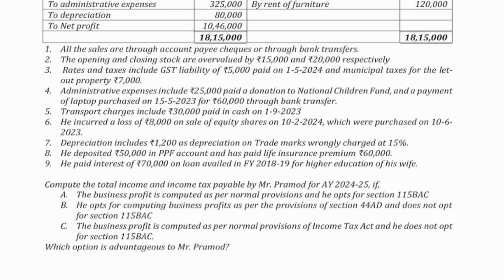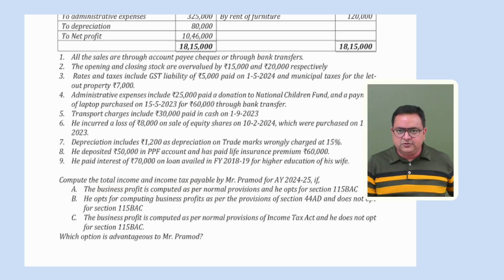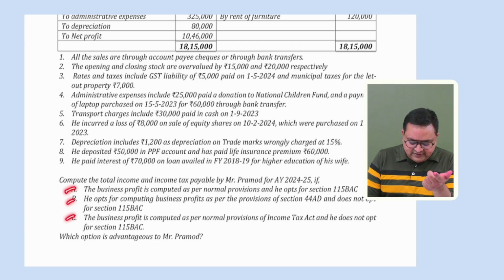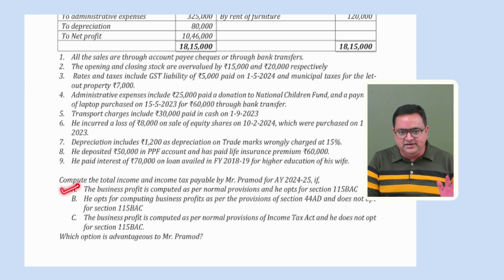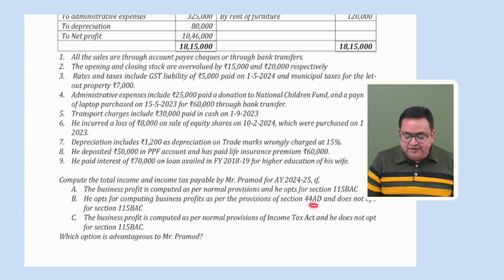Okay, so what is the question asking? The question is asking that we have to compute the total income and the income tax payable. Two things the question is asking: the total income and the tax thereon. Three different scenarios. First scenario is that we have to compute his business profit as if that person is opting for 115BAC, the default tax regime. Here we will compute his tax liability as per the default tax regime, easy. Point B says compute the business profit as per the provision of 44AD. 44AD is presumptive income. So here we have to compute his PGBP income on a presumptive basis, under 44AD, that's 6% or 8% of your turnover, as the case may be.